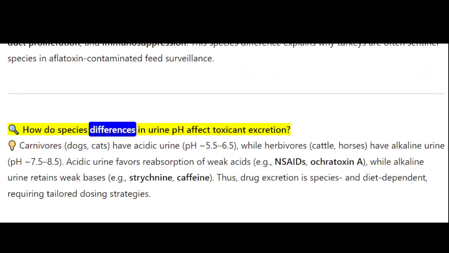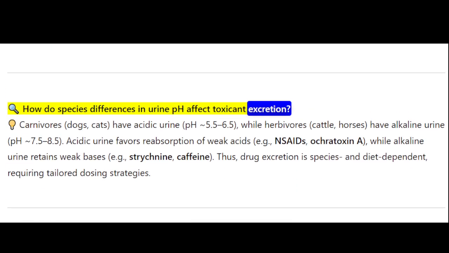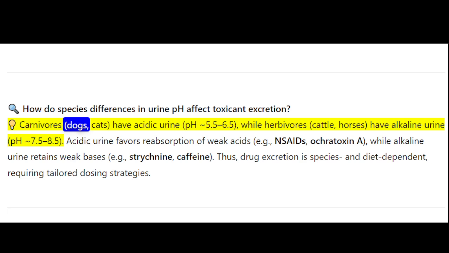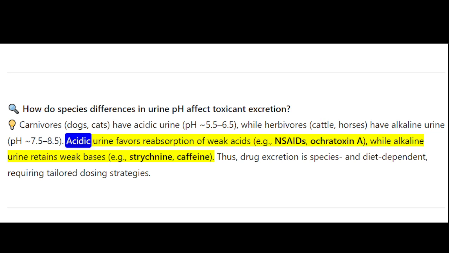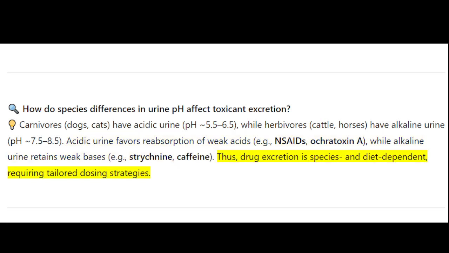How do species differences in urine pH affect toxicant excretion? Carnivores, dogs, cats, have acidic urine, pH 5.5-6.5, while herbivores, cattle, horses, have alkaline urine, pH 7.5-8.5. Acidic urine favors reabsorption of weak acids, for example, NSAIDs, ochratoxin A, while alkaline urine retains weak bases, for example, strychnine, caffeine. Thus, drug excretion is species and diet-dependent, requiring tailored dosing strategies.